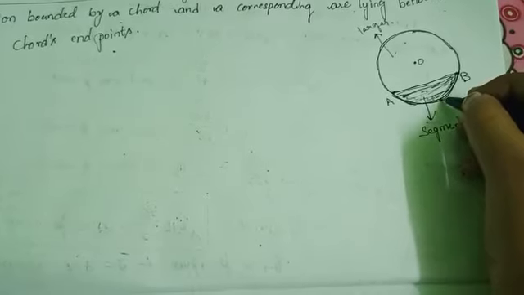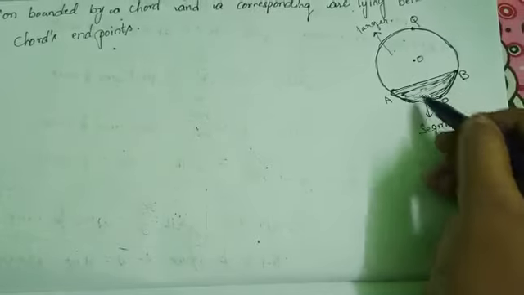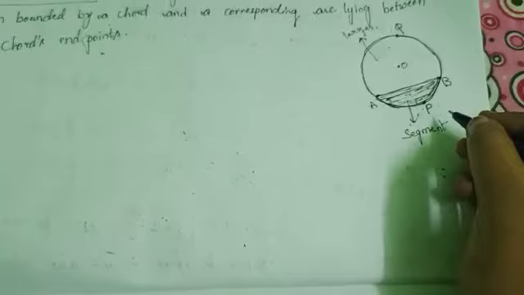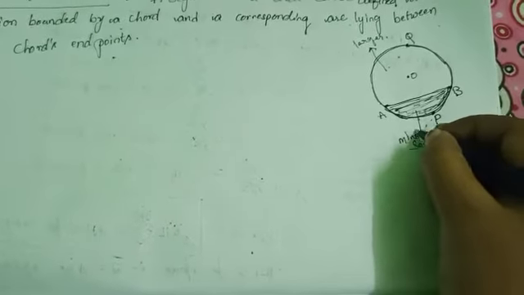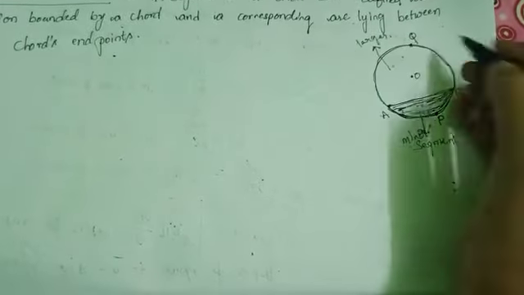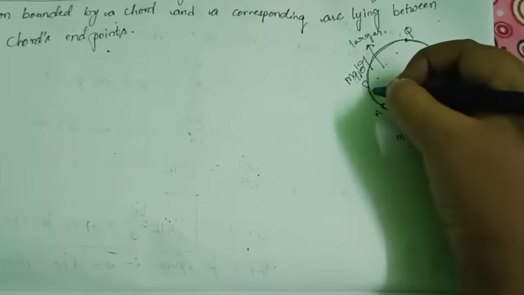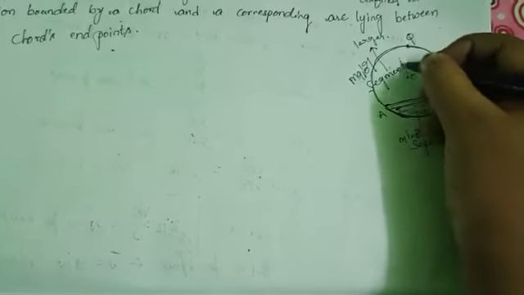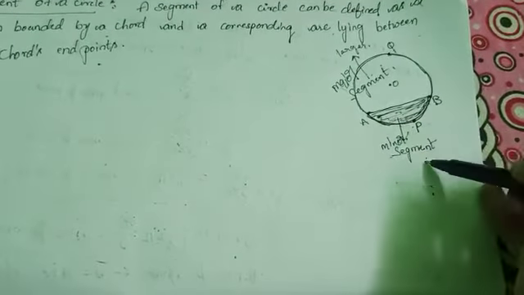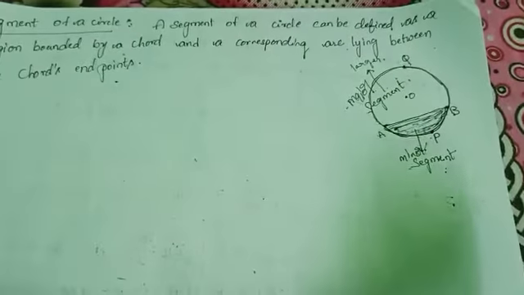Suppose we take two points, P and Q. Here APB is the minor segment and AQB is the major segment. Is it clear? The smaller shaded region is called the minor segment and the remaining region is called the major segment.